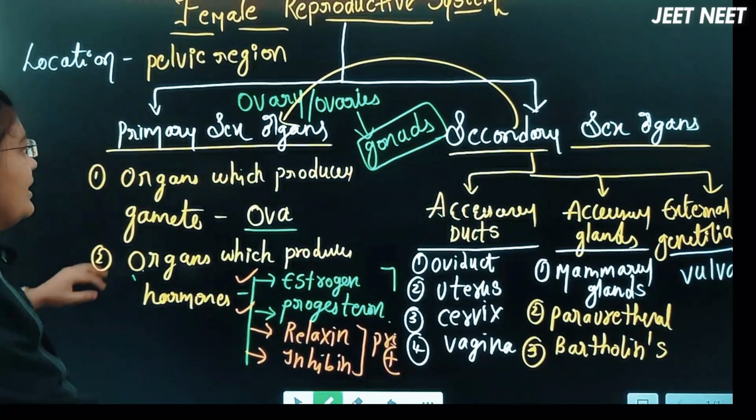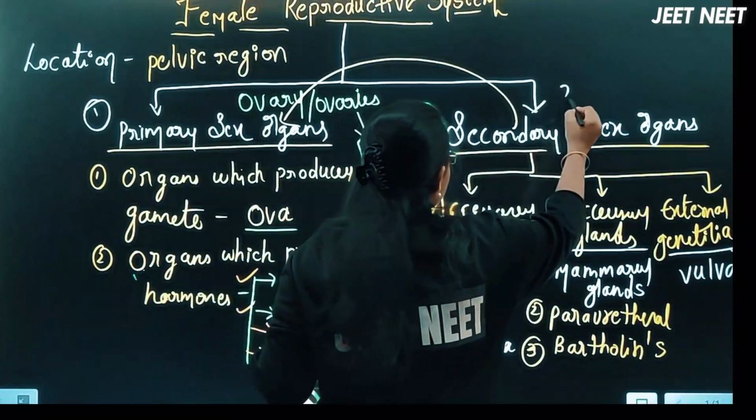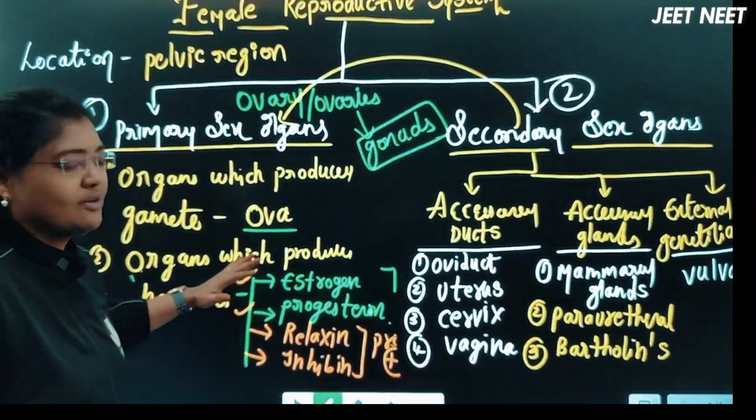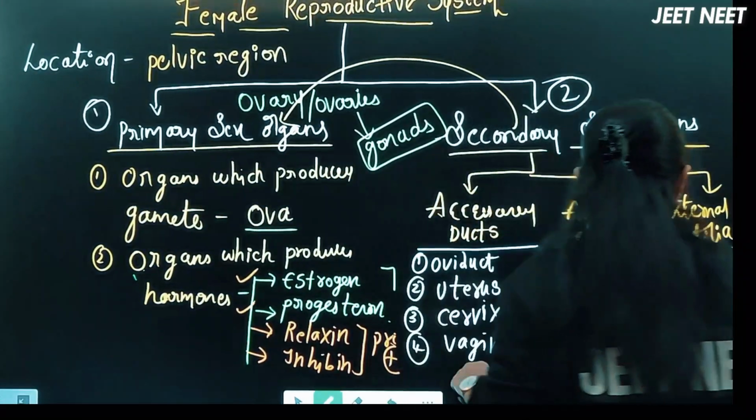The major basic thing: the female reproductive system is divided into two parts, primary sex organs and secondary sex organs. Now let me go into detail about each and every part of the female reproductive system. One question will not be missed for sure.